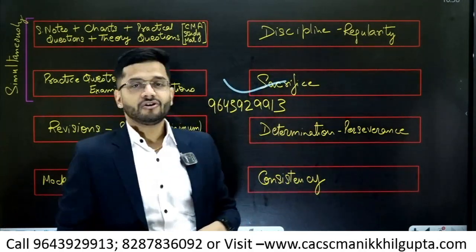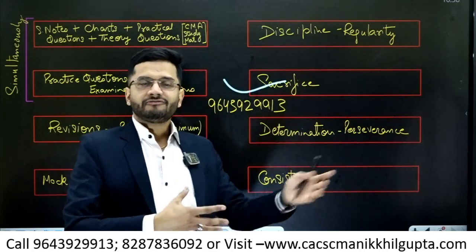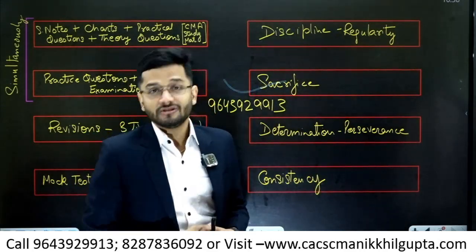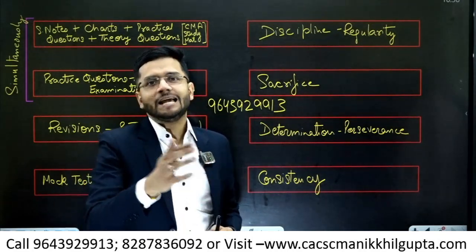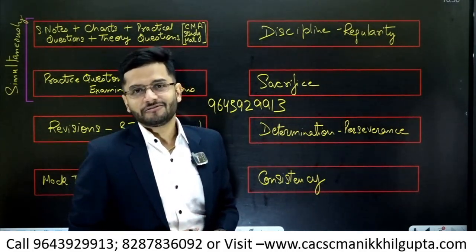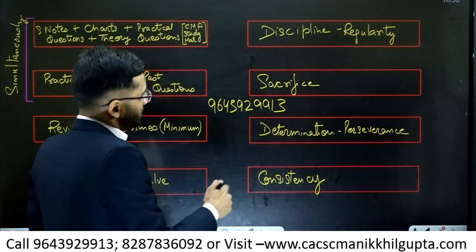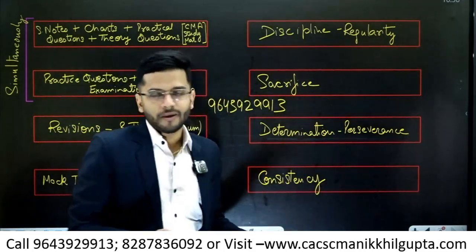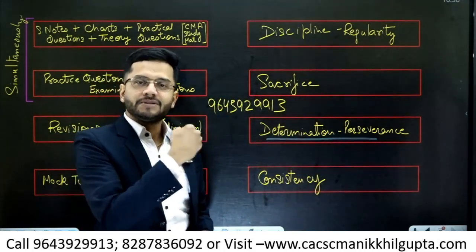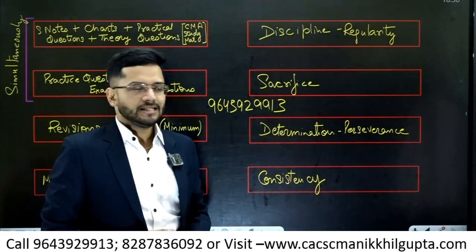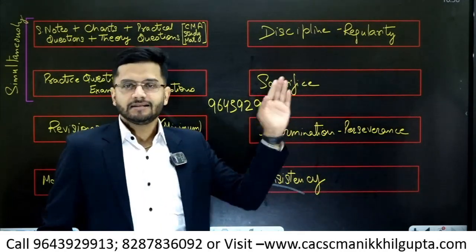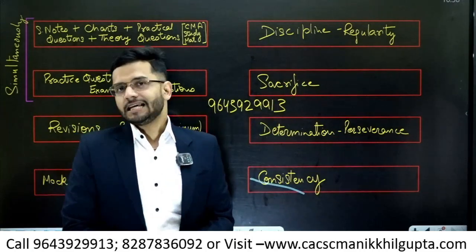So please sacrifice your social media presence, your friends, your family, your relatives, your pleasures. Sacrifice all of them to have a glorious CMA degree, CMA tag in front of your name. That is very, very important. Determination and perseverance go a long way. If you're determined, if you are absolutely strong-willed, then you definitely will score 70 plus in DT and IDT. Consistency is the key. Consistency and regularity are one and the same thing.